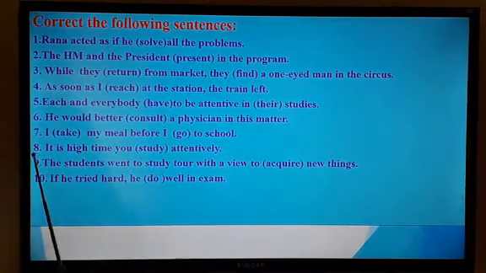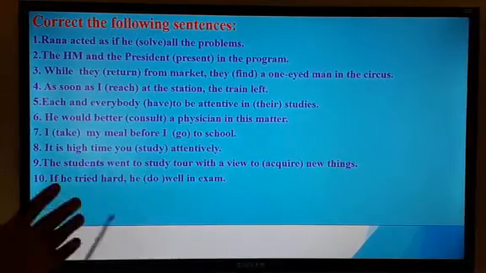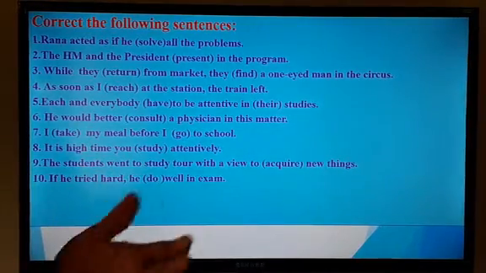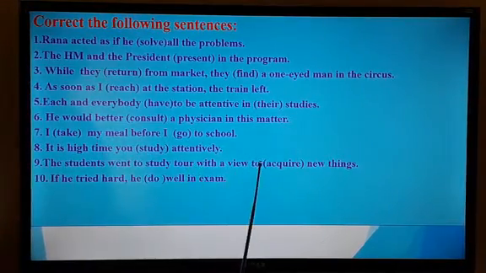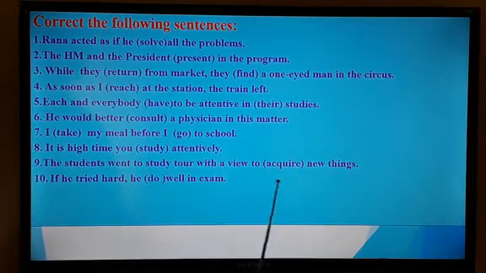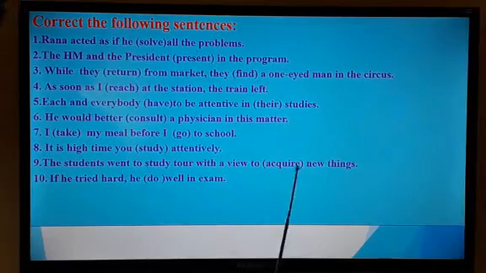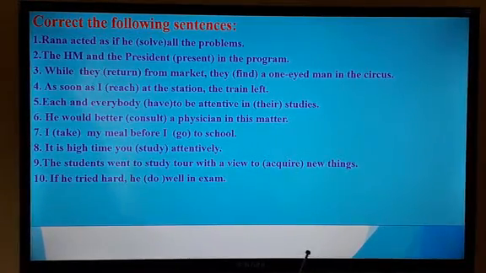All right. And number 9, the students went to study tour with a view to acquire new things. So you have to notice that if you find this word with a view to, then you have to add ing at the end of the verbs. That is acquiring. And while you add ing, you have to remove e and then you have to add ing.